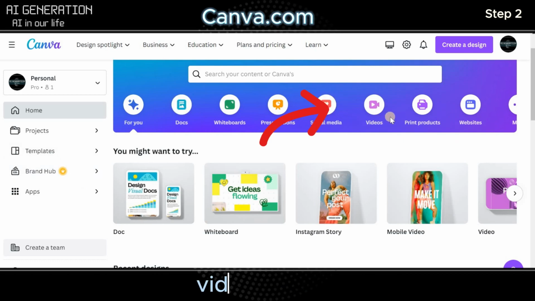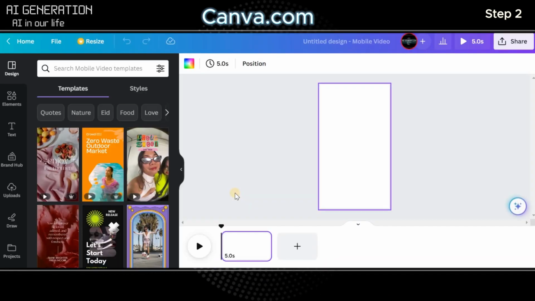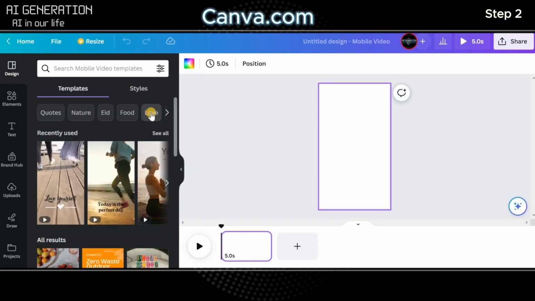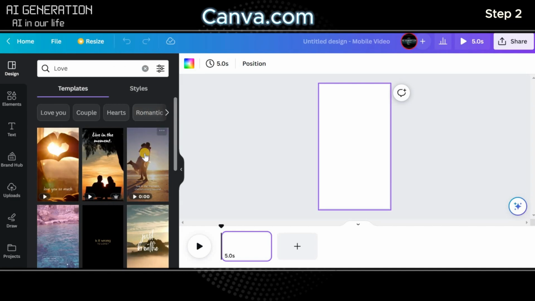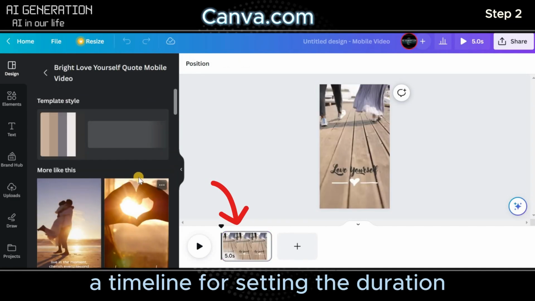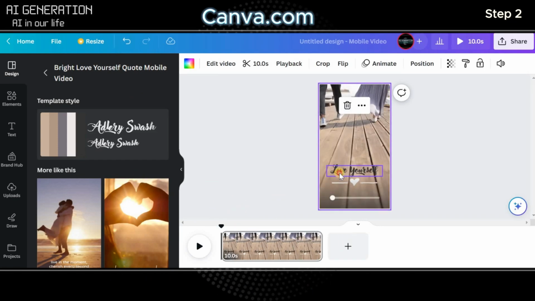Go to Canva, click on the video section and then mobile videos. On the left side there is a window with a selection of ready-made templates. I choose love because it is my topic. Select the most suitable and proceed to edit it. Below is a timeline for setting the duration of the video. I will set it for 10 seconds.